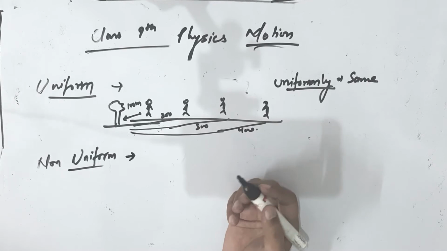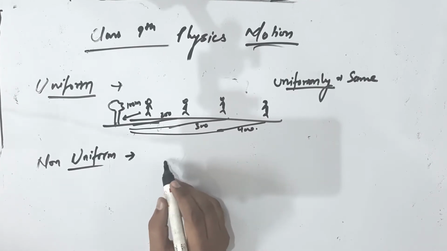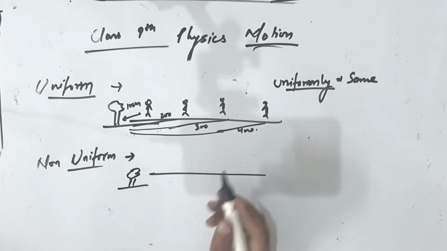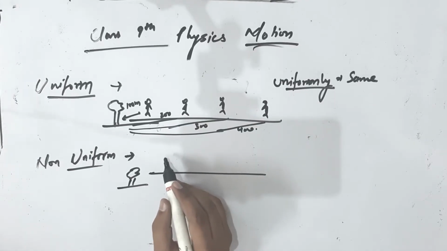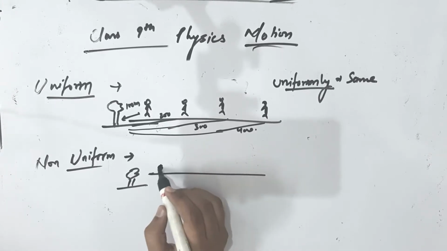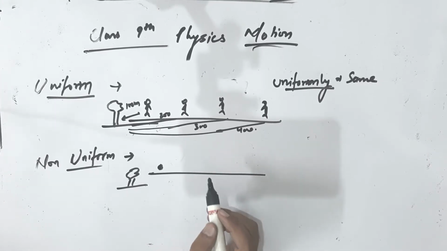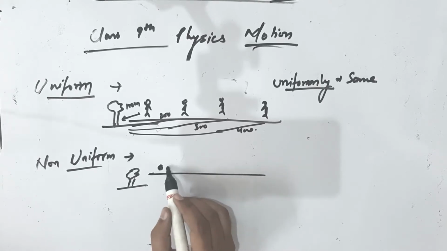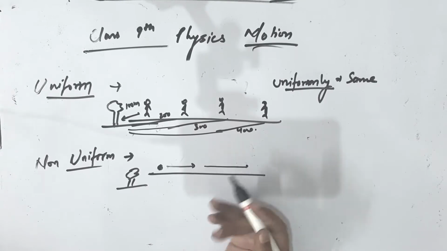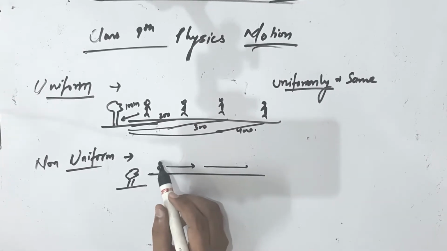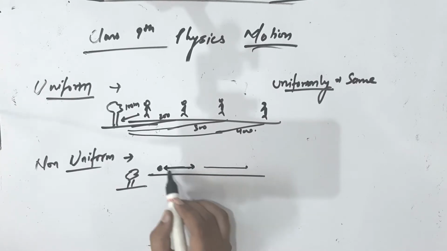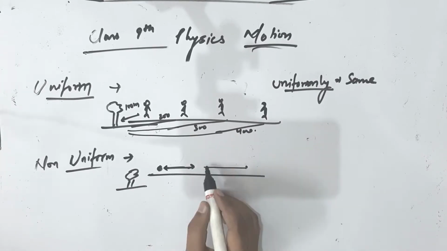Non-uniform motion you can understand by imagining you are riding a cycle or bike inside your city. Whenever you are riding a bicycle or motorbike in your city, there is no fixed distance. Sometimes the traffic comes, the speed goes slow. Sometimes it is empty, then the speed goes faster. So the distance will depend upon the type of traffic you are having.